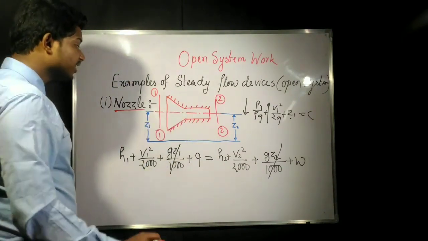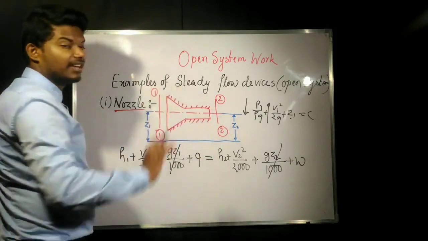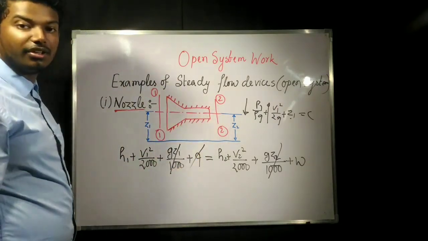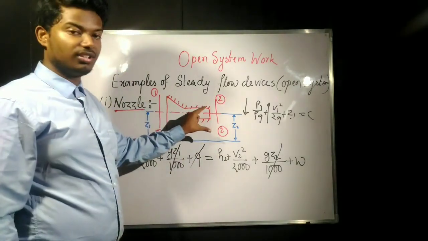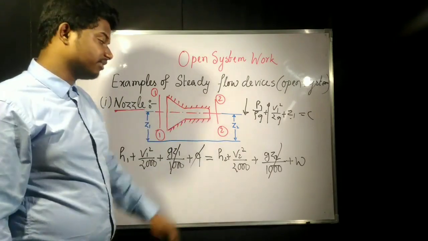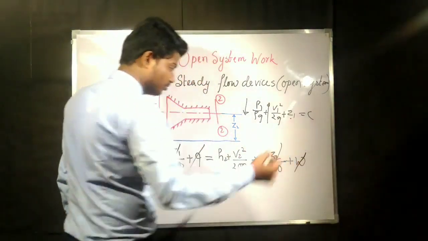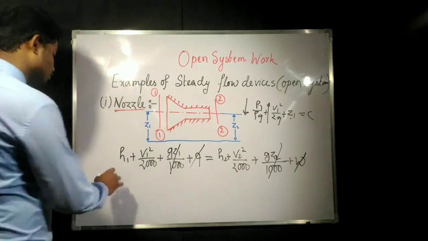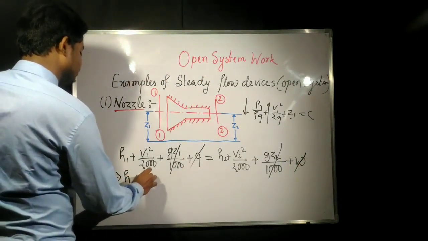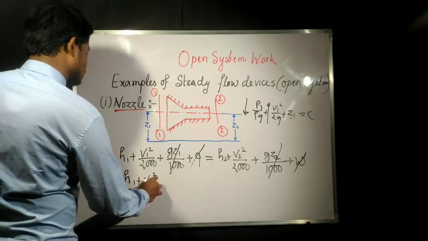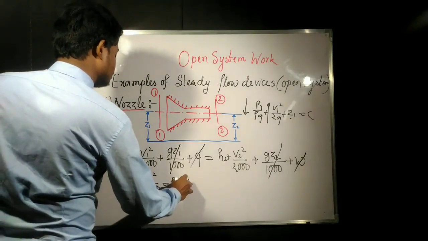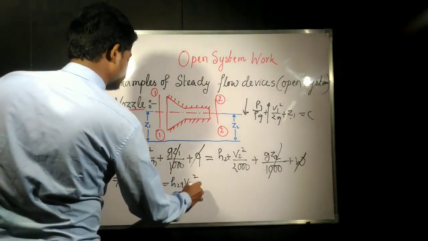The second thing is that it is completely insulated, so heat transfer is also 0. And since it is a nozzle, a duct type shape only, there is no shaft, which means shaft work is also 0. So from here we can write that H1 plus V1 square by 2000 is equal to H2 plus V2 square by 2000.